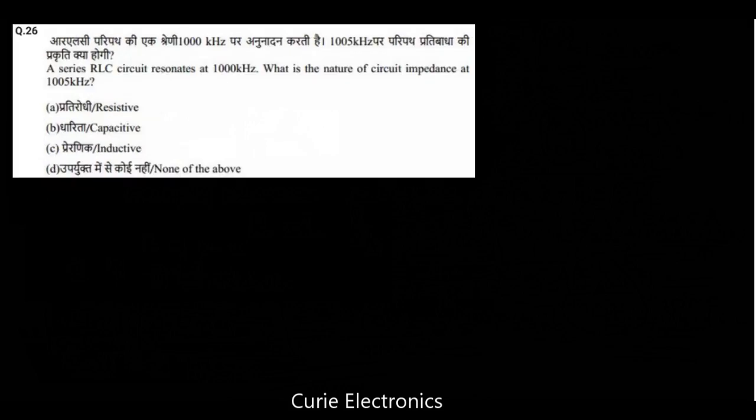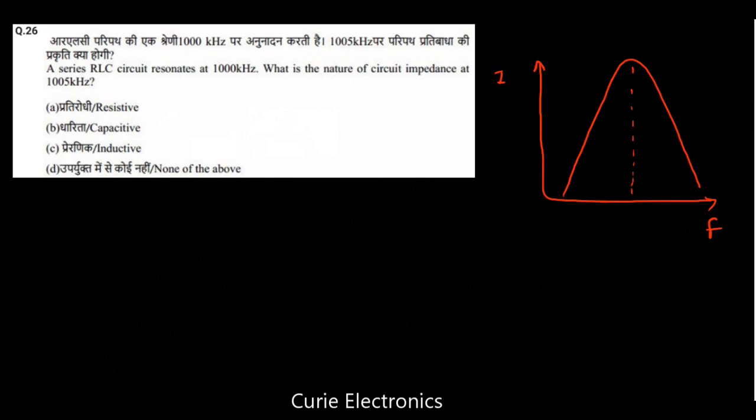A series RLC circuit resonates at 1000 kHz. What is the nature of the circuit impedance at 1005 kHz? How do you draw a resonance curve? This is frequency versus current, okay, this is the highest current.